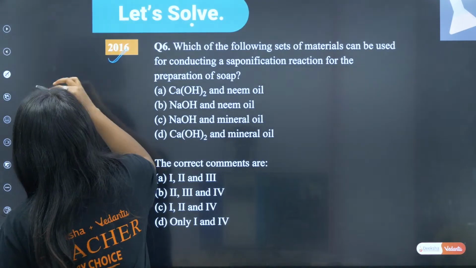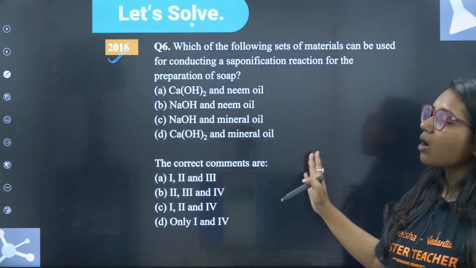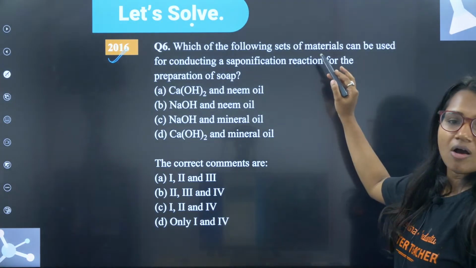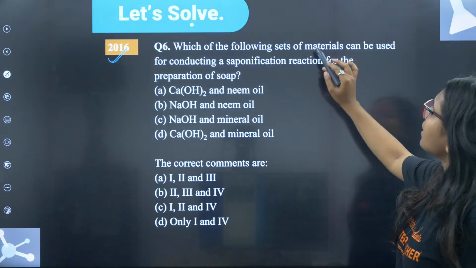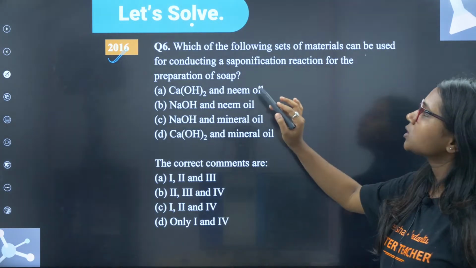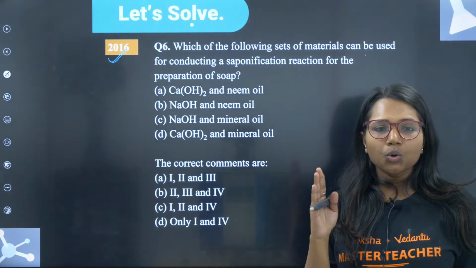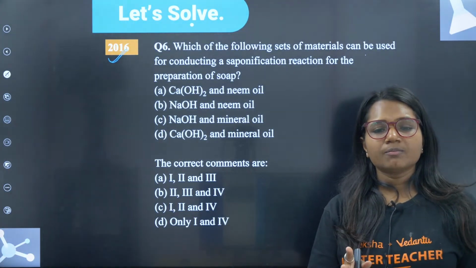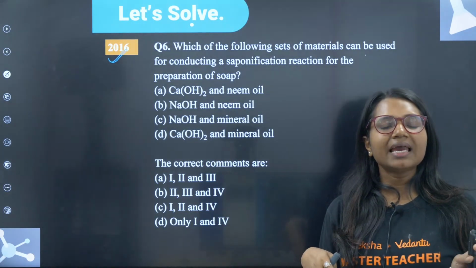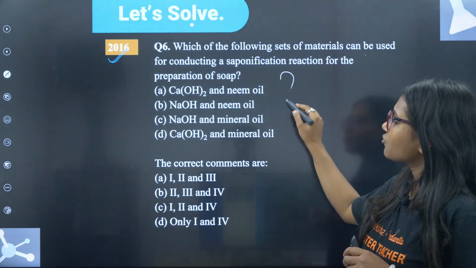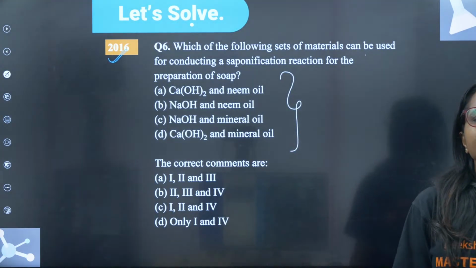2016, again this question is being asked in 2016. Have a look at the question. Which of the following sets of material can be used for conducting a saponification reaction? What do you mean by saponification? Preparation of soap is called saponification. Out of all these 4, what can you use for saponification?